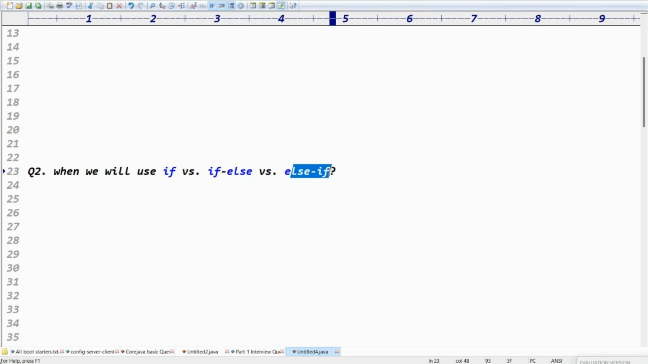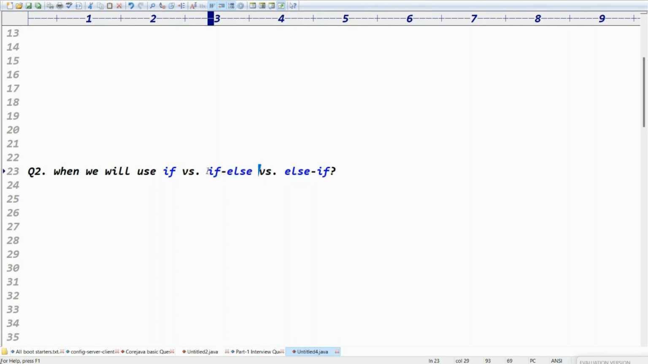More than two options, right? You need to check the data, guys. We need to check the data. I want to check even and odd. Even and odd, two values. Two options means what? If else we have to use. Like that we need to check.